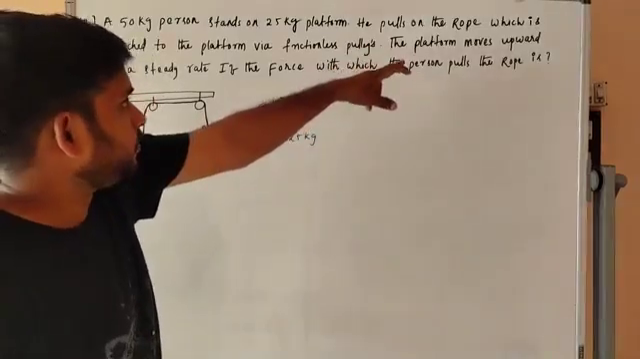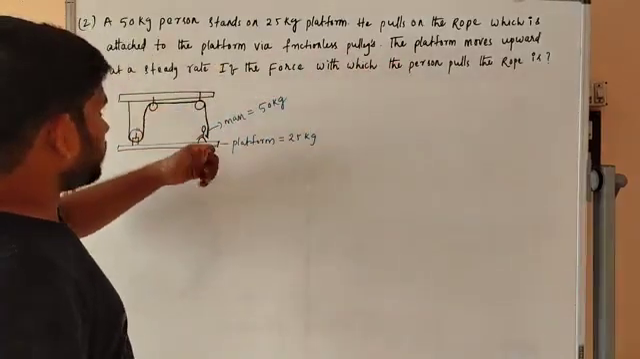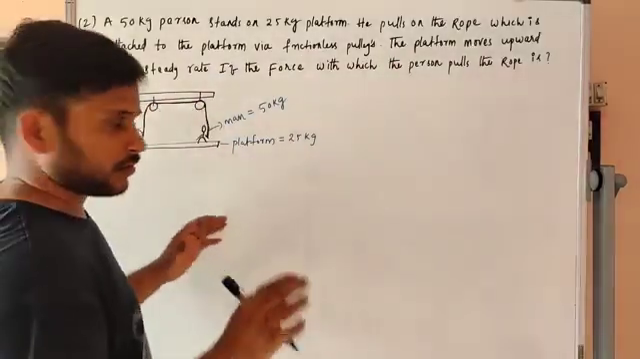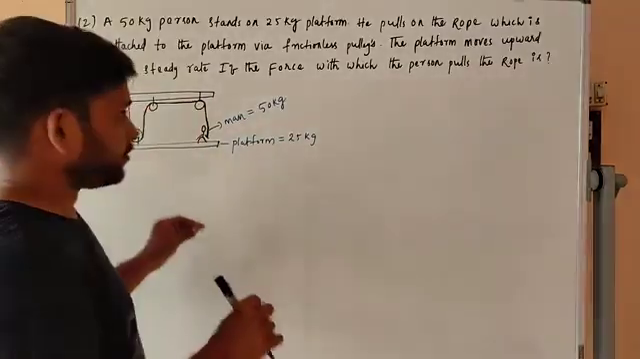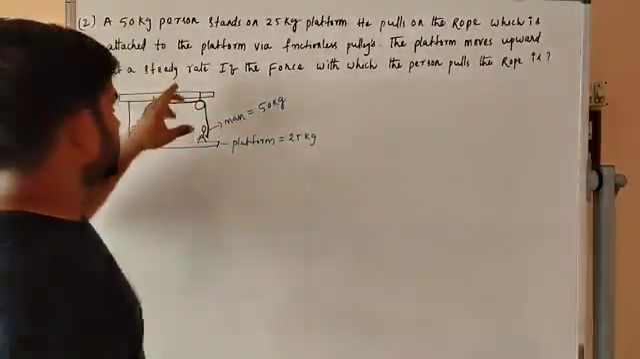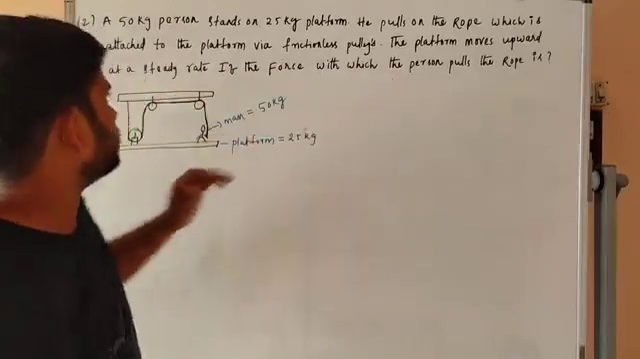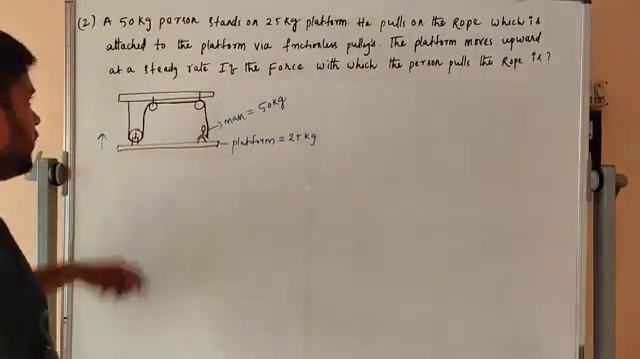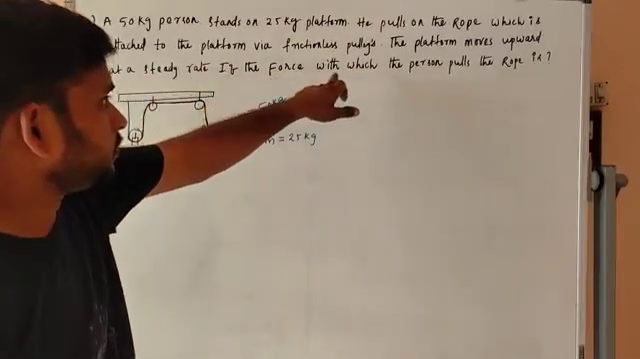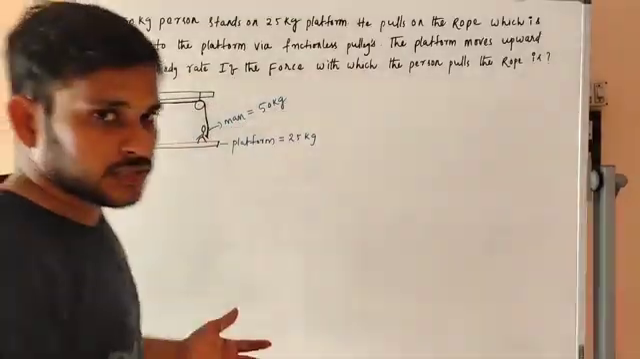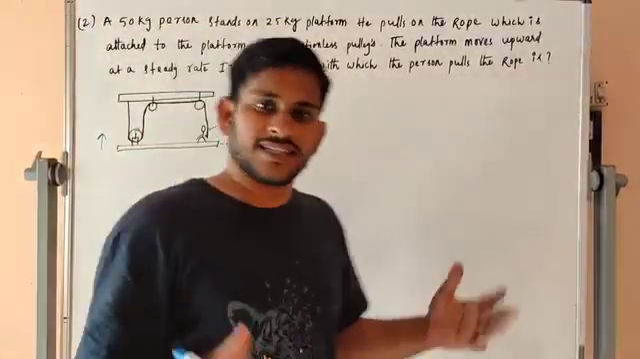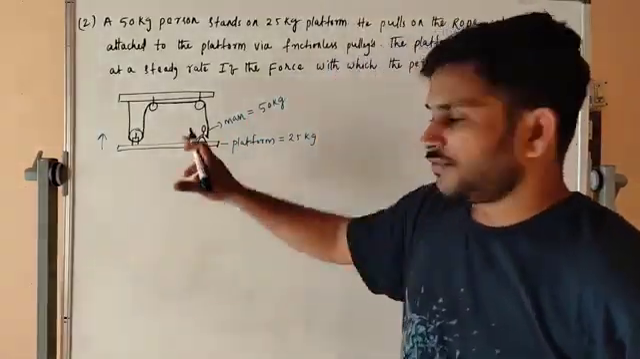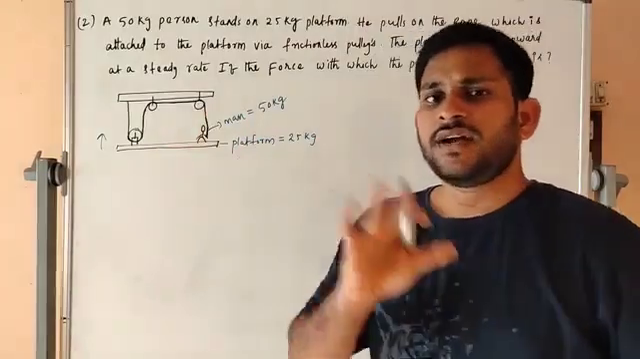He pulls on the rope which is attached to the platform via a frictionless pulley. These are frictionless pulleys, which means there is no friction between the edges. So the platform moves upward at a steady rate with the force with which the person pulls the rope. Means we have to find the tension. Simple. Firstly, we have to draw a free body diagram. Then we will find it easily.